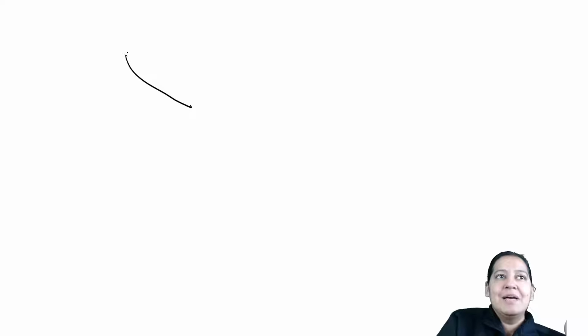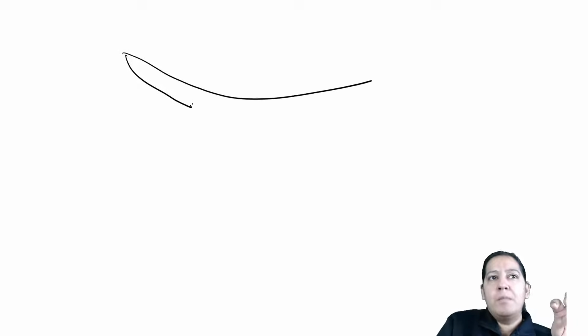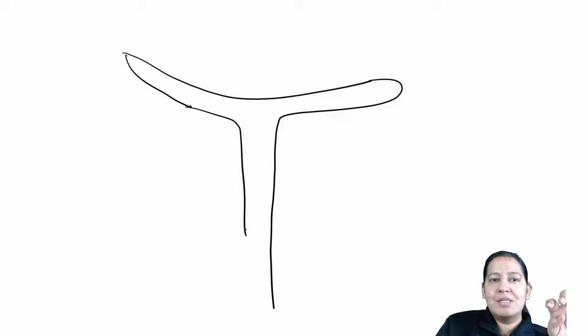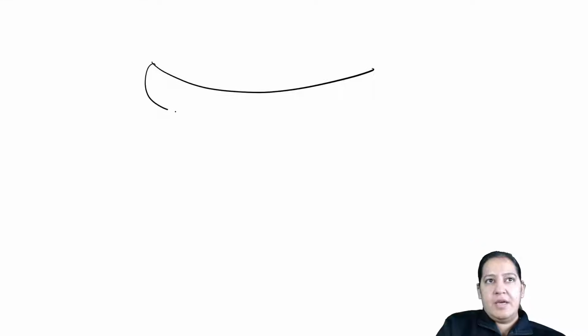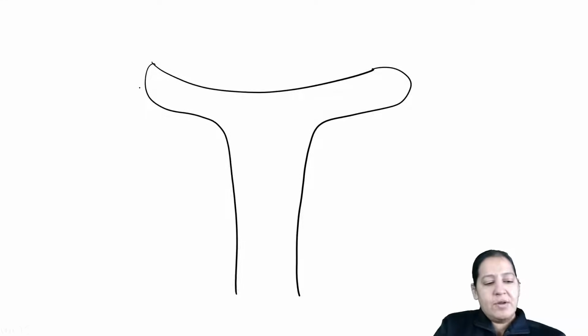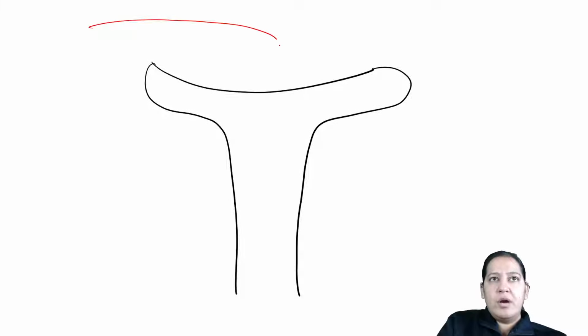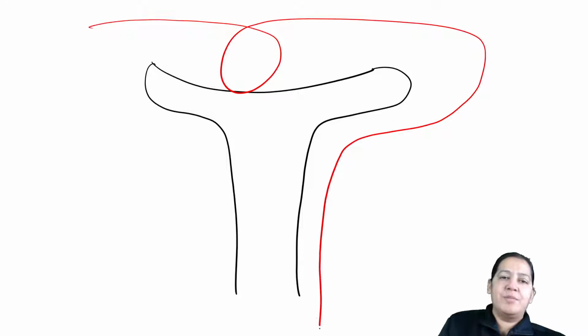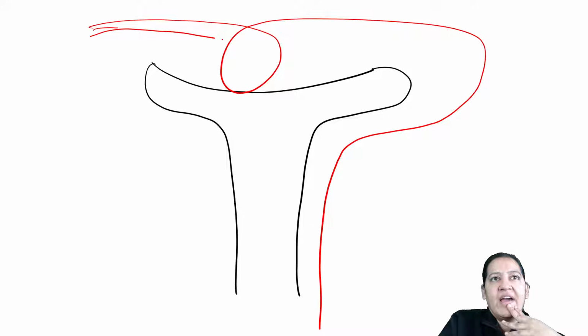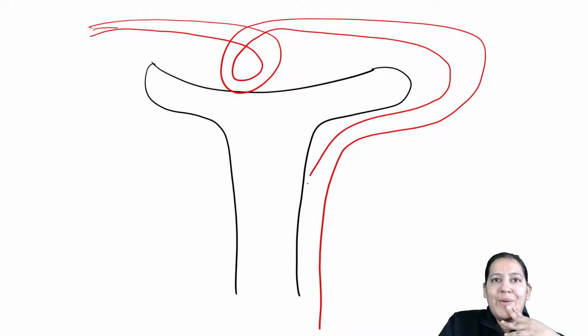So let me summarize. Let me form a Bowman's capsule which is continuing as the PCT. So this is the PCT. Let me form another diagram. Okay, so this is the diagram. This is continuing as the PCT. Let me form an afferent arteriole, a capillary, and an efferent arteriole, which is continuing as the peritubular capillary. Do you have any doubt in this diagram? I guess you don't have any doubt in this diagram.